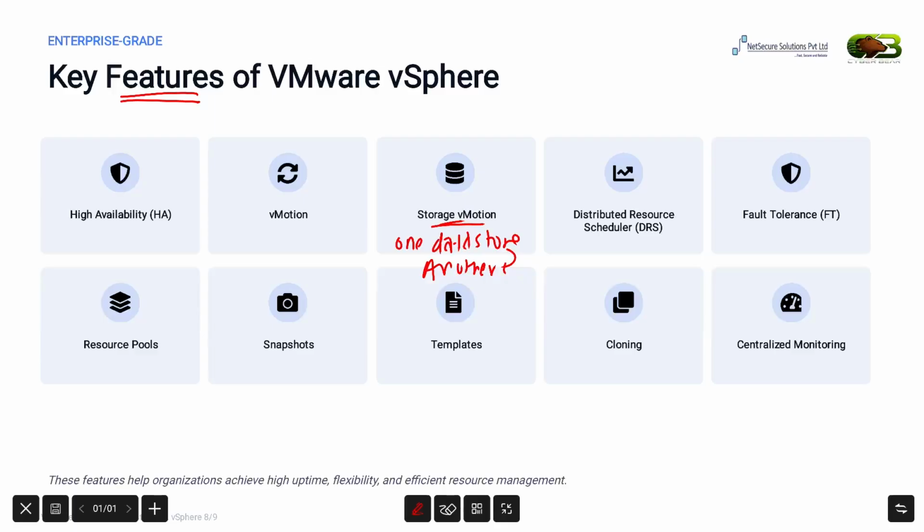Another important feature is the Distributed Resource Scheduler, or DRS. DRS continuously monitors CPU and memory across multiple ESXi hosts and automatically balances the workload. This ensures that no single host becomes overloaded while others remain underutilized.